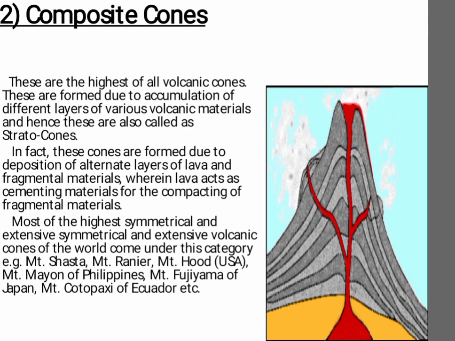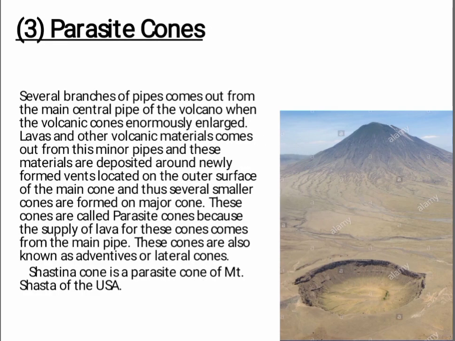Now come on to the parasite cones. Several branches of pipes come out from the main central pipe of the volcano. When the volcanic cones are enormously enlarged, lavas and other volcanic materials come out from these minor pipes, and this material is deposited around the newly formed vent located on the outer surface of the main cones, and thus several smaller cones are formed on major cones.